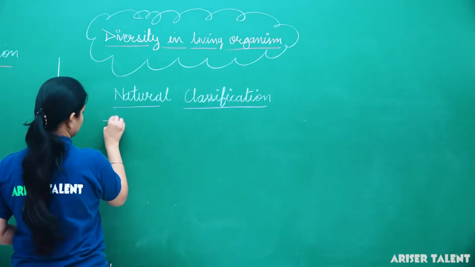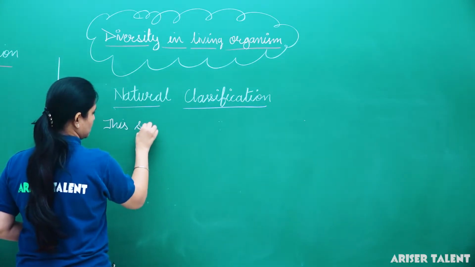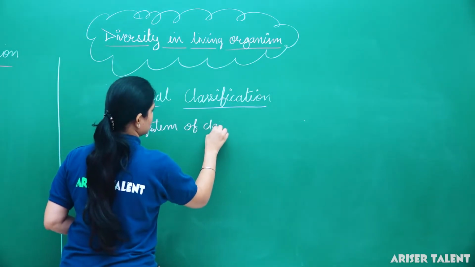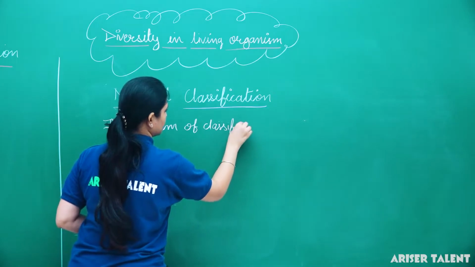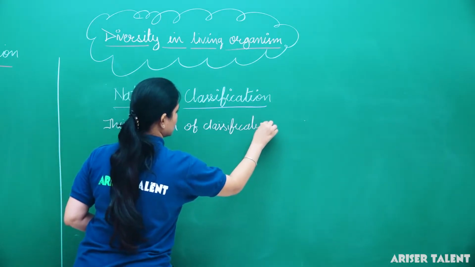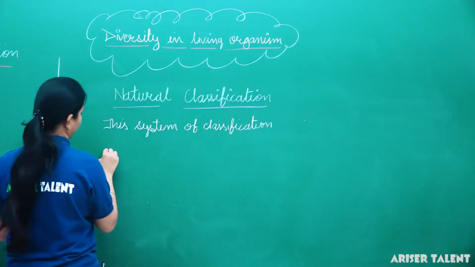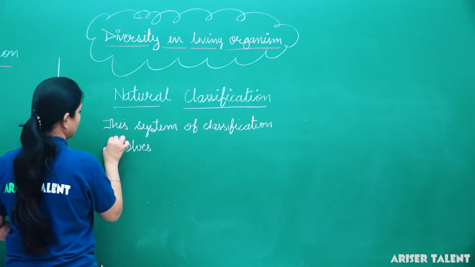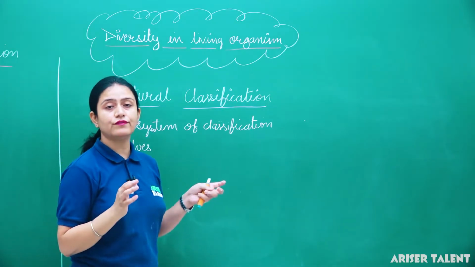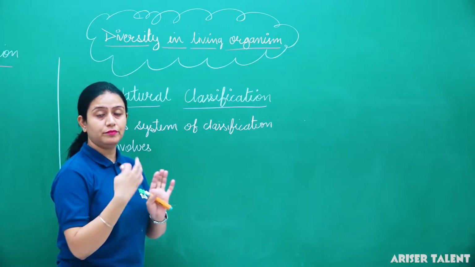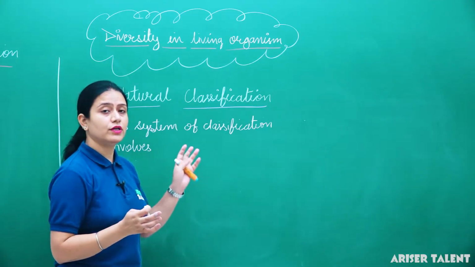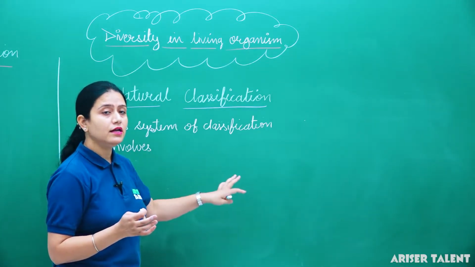This system of classification involves different criteria, like different characteristics of the organism. It is based on the similarities and dissimilarities.